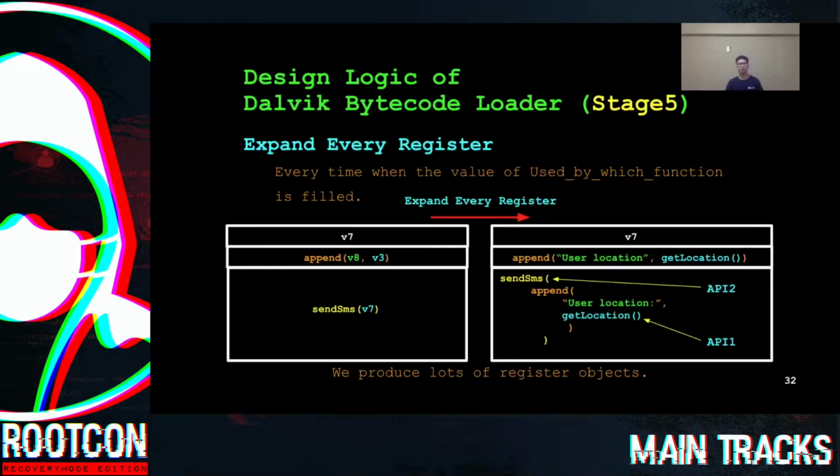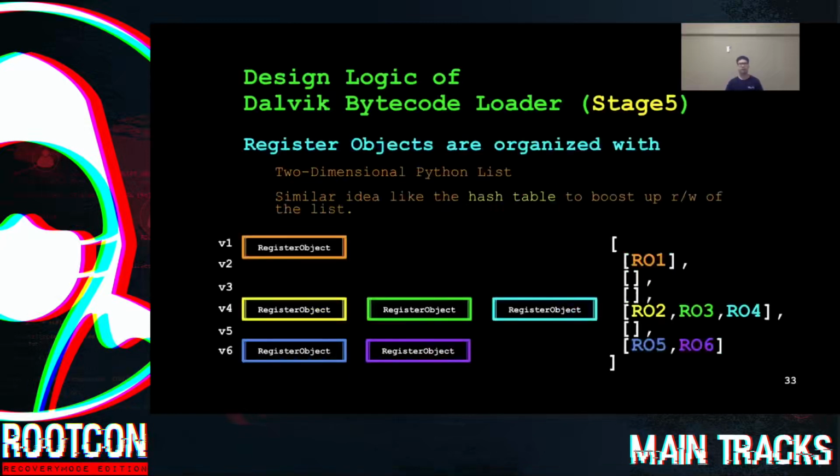So after we scan through the source code, we produce lots of register objects. And those register objects will be organized with a two-dimensional Python list. It is a similar idea to a hash table. We use it to speed up the read and write of the list. So now, let's see the table.